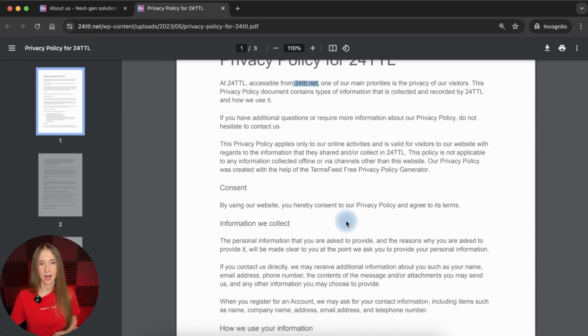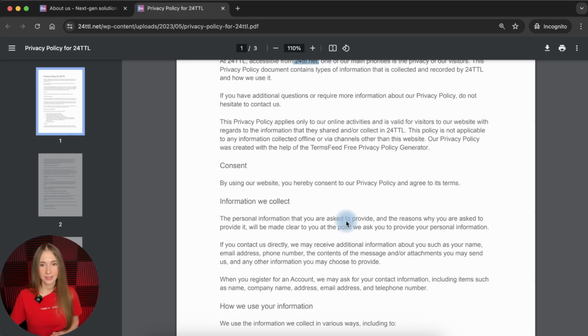We see here the consent section, and it is pretty clear, just one sentence stating that when users use this website, they consent to this privacy policy and agree to its terms. This is pretty good, but at the same time, the users cannot find your website privacy policy easily.